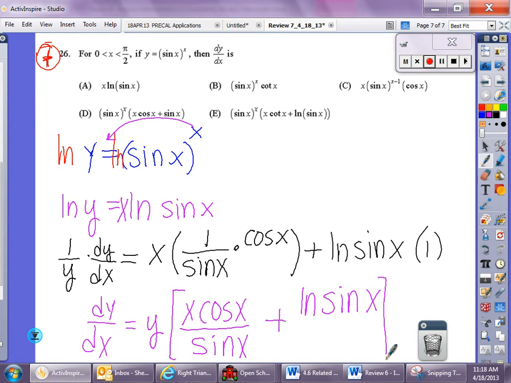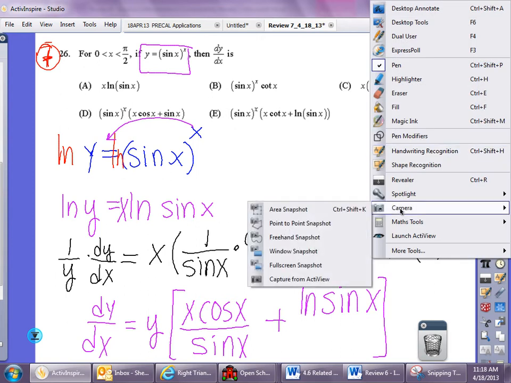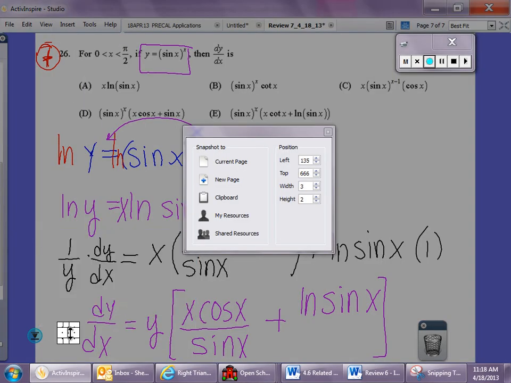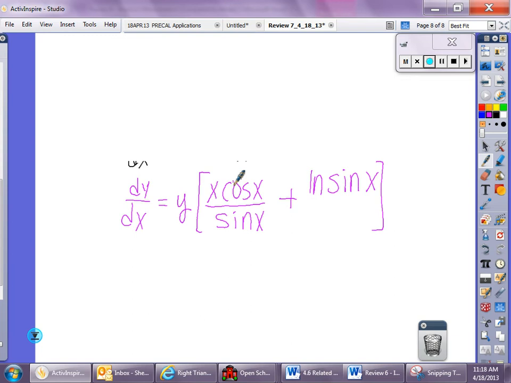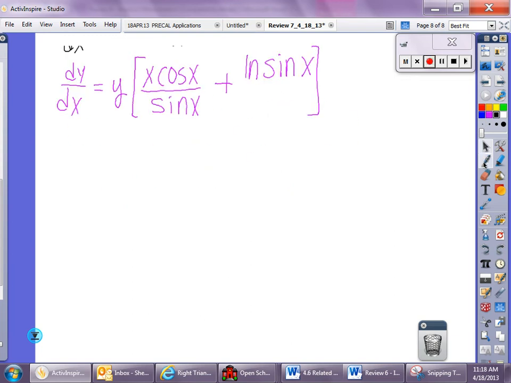So then I'm going to look at my answer choices and I say, man, why is that in there at all? So I got to get rid of y. Put in the original equation. So if I want to eliminate a variable, I'm going to need some type of substitution. Does everyone see I could use the original equation so that I won't have the variable y? So let's move that over to the next page so I have a little more space to write. Alright. There we go. So I'm going to put in y is equal to sine. Is it sine of x to the x? Was that correct?